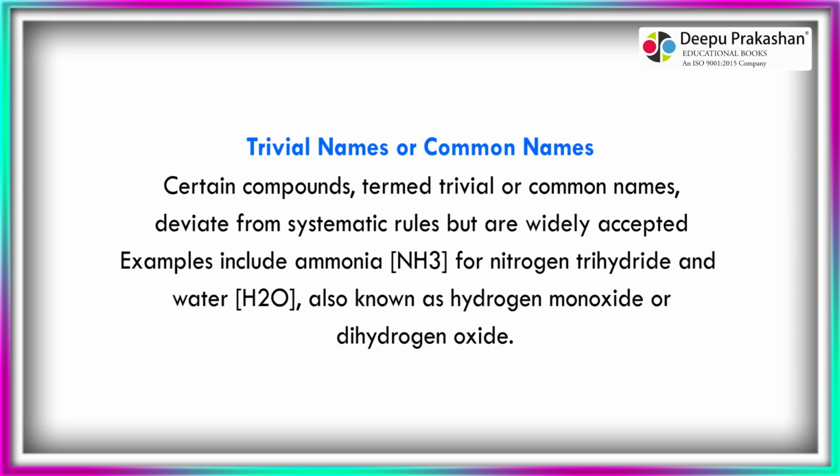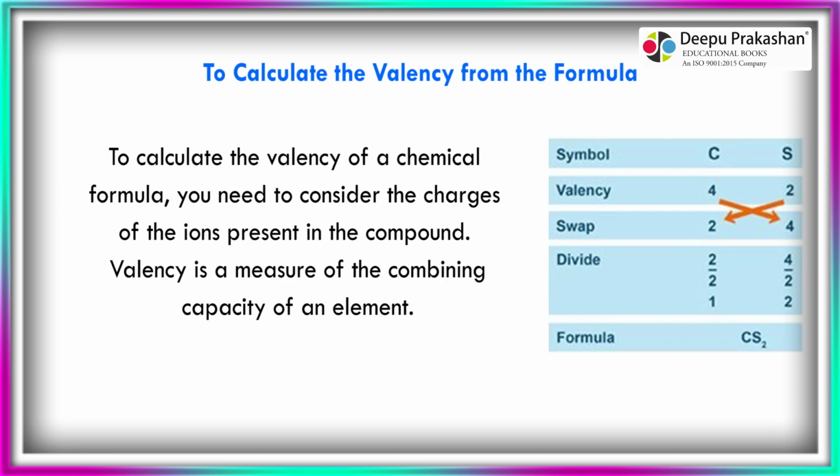Trivial names or common names. Certain compounds, termed trivial or common names, deviate from systematic rules but are widely accepted. Examples include ammonia, NH3, for nitrogen trihydride, and water, H2O, also known as hydrogen monoxide or dihydrogen oxide. To calculate the valency from the formula.